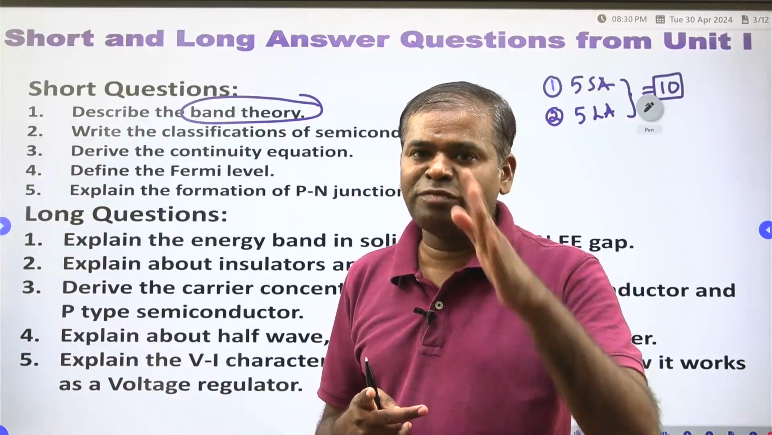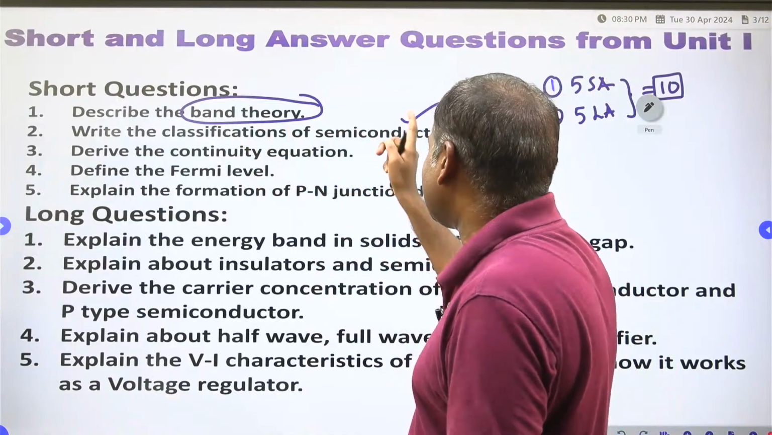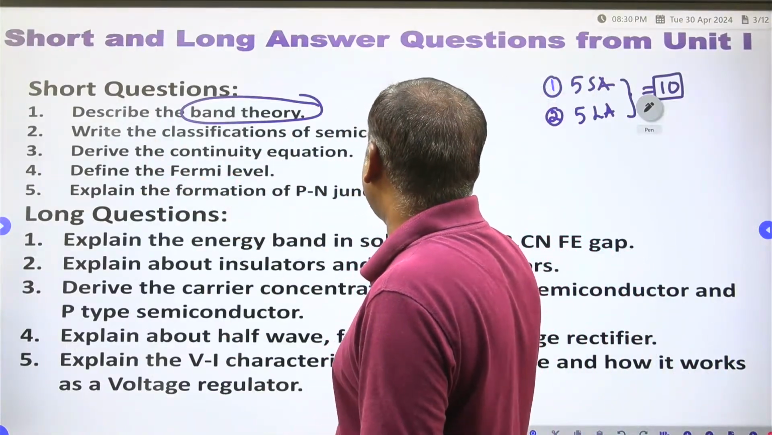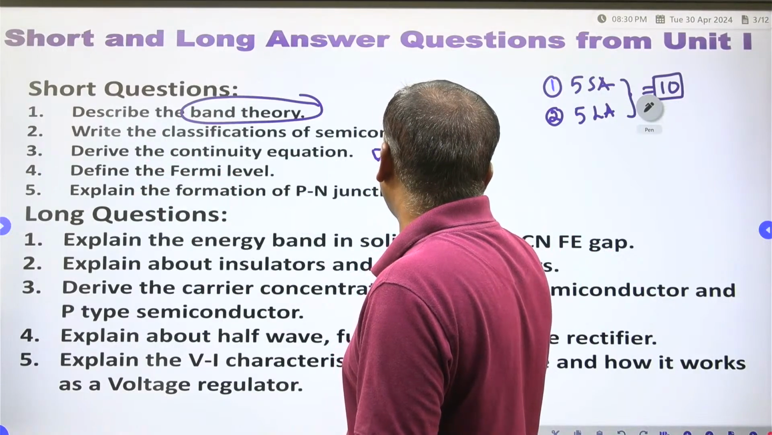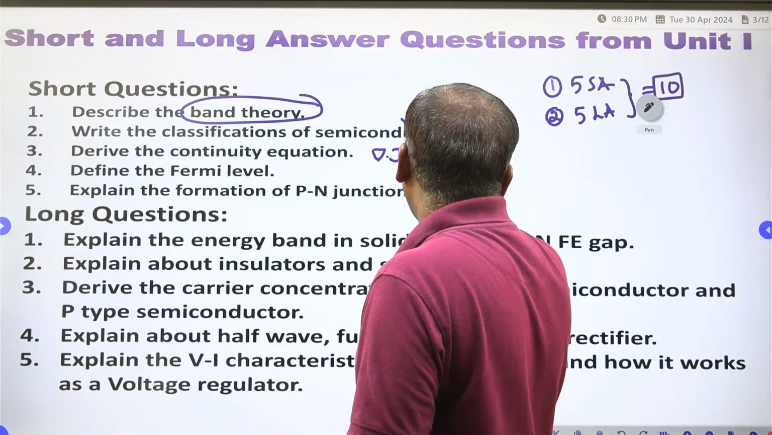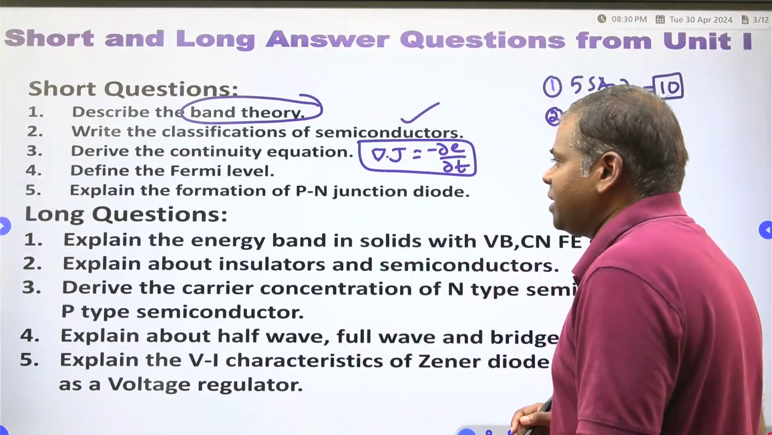N-type doping means fifth group elements you have to do. Based on your knowledge, you have to write the classifications of a semiconductor. Derive the continuity equation. Del dot J is equal to minus dou rho by dou t. This is the continuity equation. So you have to derive the continuity equation.